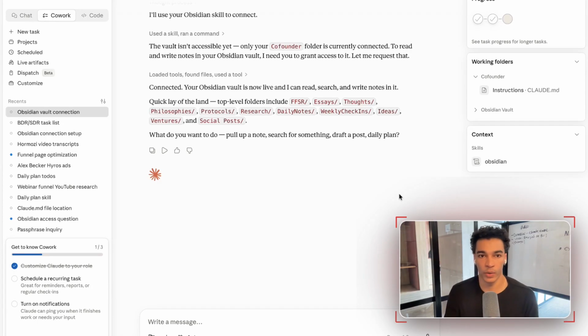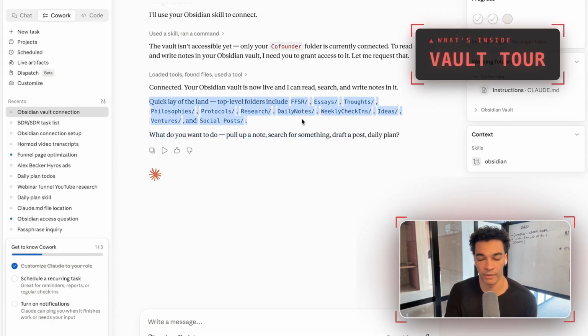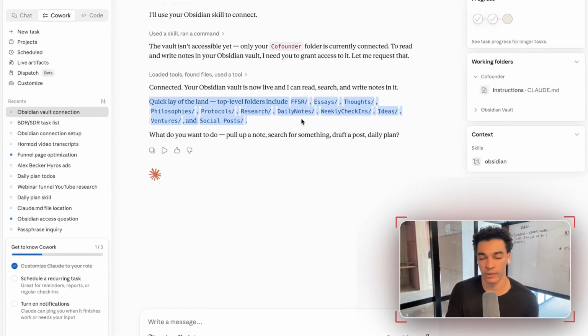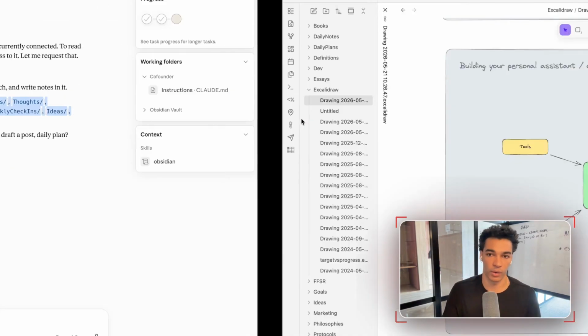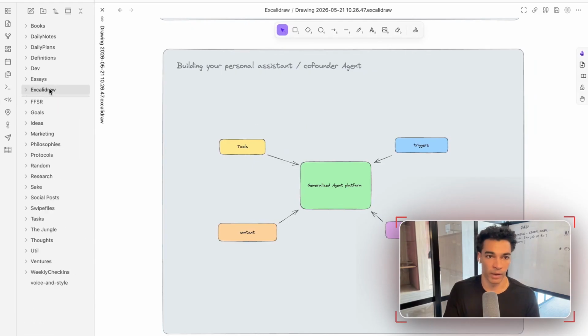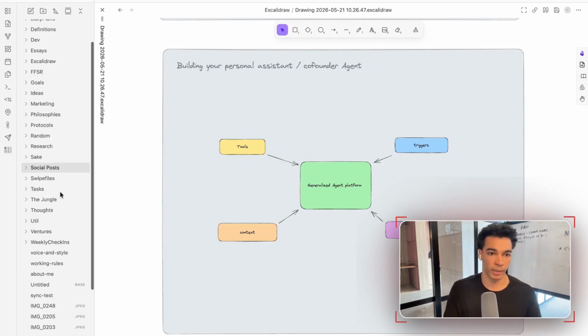And then the next thing we're gonna do is fill that Obsidian vault full of structured context with as much information about you as we can. As you can see, it's already pulled up a lot of the folders that I have in that vault. Fortunately, I was already using Obsidian for a long time before agents were even really a thing, so I had a bunch of data in there already. If you haven't done that, you need to pre-fill that vault with all the contents that you can. So let me give you an example of some of the things that are in my vault and how I have it set up super quickly.